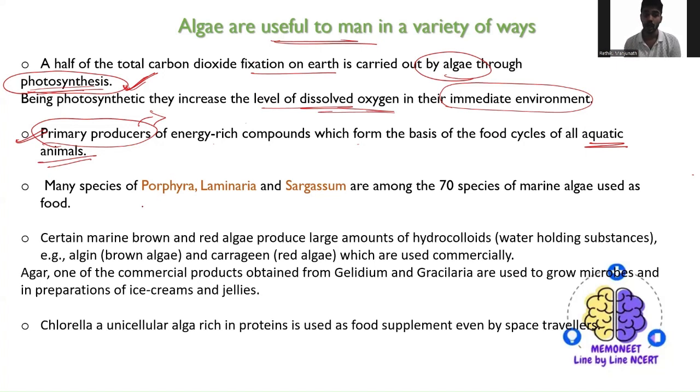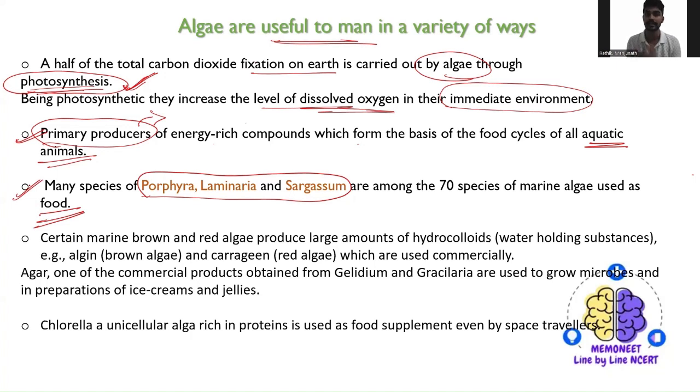Many species of Porphyra, Laminaria, and Sargassum are among the 70 species of marine algae. See, these are the major three species, among around 70 species of marine algae, which are actually used as food. Okay. So this is the third point. That means algae is majorly used as food.